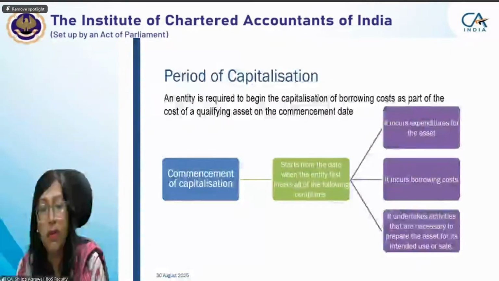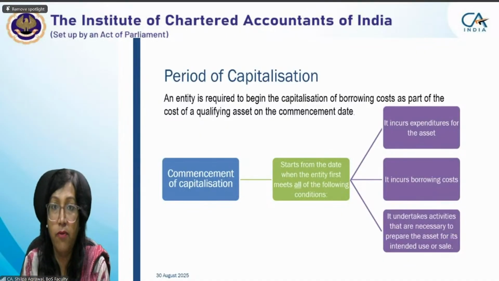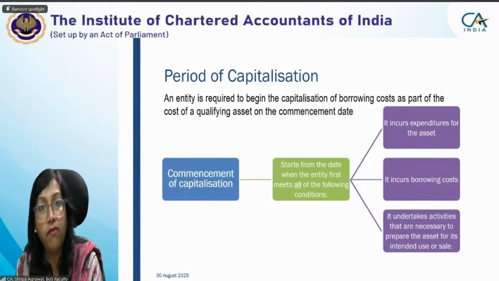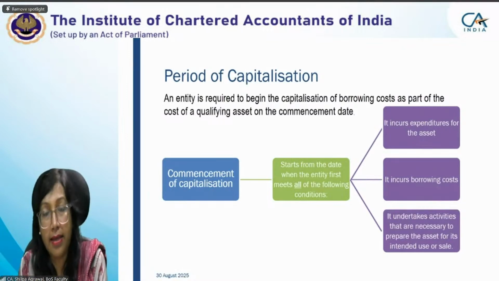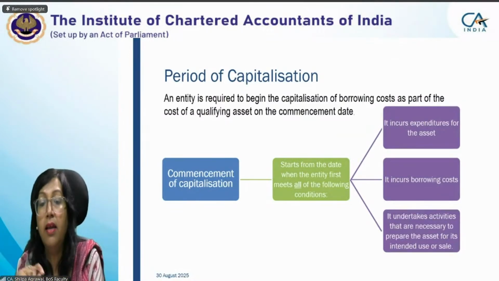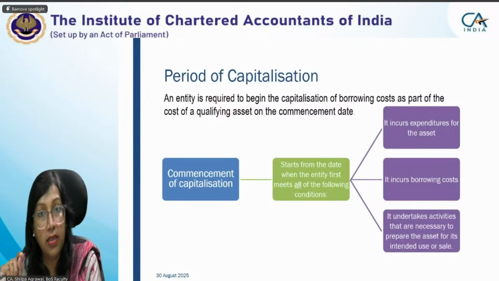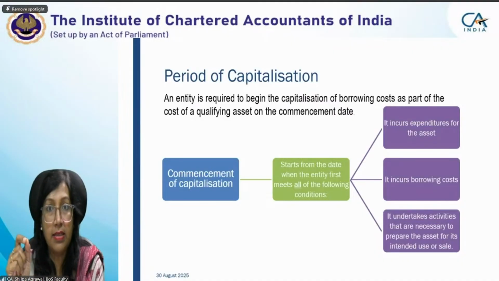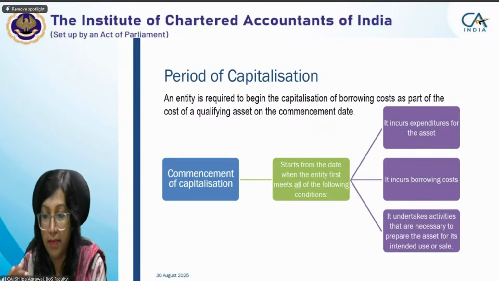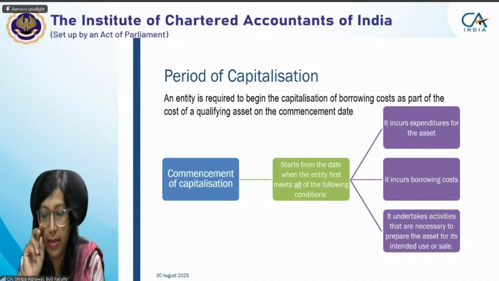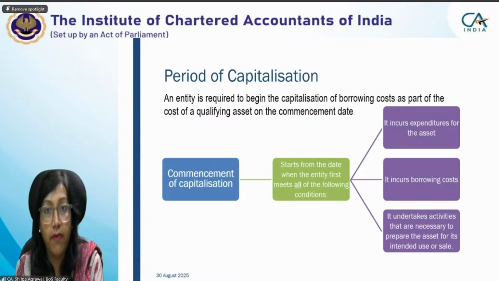For commencement of capitalization, what is to be checked? There are three criteria which we have to check, and all three criteria have to be met on one particular date. The date on which all three criteria are met is the date from which we will start our capitalization. So the three criteria are, first, it incurs expenditure for the asset. When an entity starts incurring expenditure for the asset, we'll record that date. The record date will be the date from which the expenditure starts being incurred on that particular asset. Second is it incurs borrowing cost.